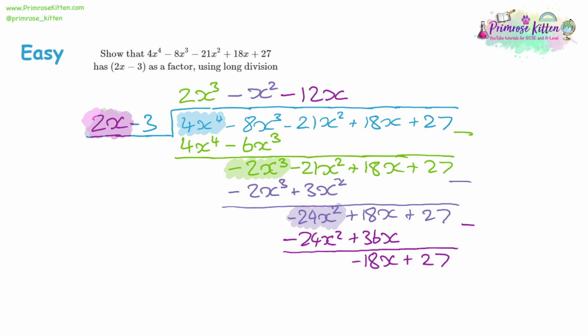Now move on to our final division. Now it's going to be the fourth term we divide. Negative 18 divided by 2 gives us negative 9. X divided by x gives us 1. So negative 9 times 1 is negative 9. Multiply that by our original. So negative 9 times 2x is negative 18x. And negative 9 times negative 3 will give us a positive 27. So as usual, we've got the same expression twice here. So if you take those away, we will get 0. So if the remainder of dividing by 2x minus 3 is 0, then it must be a factor. Something's a factor when the remainder is 0.